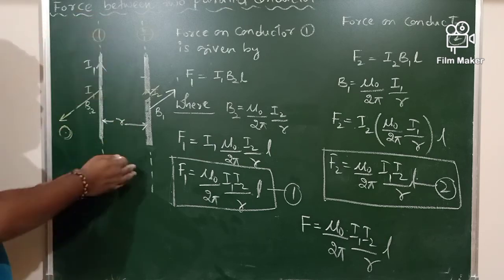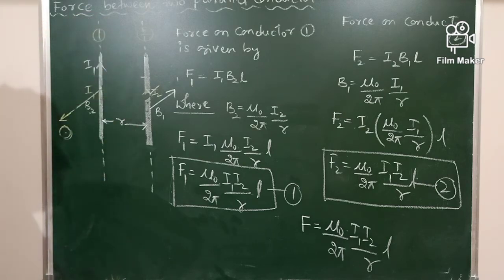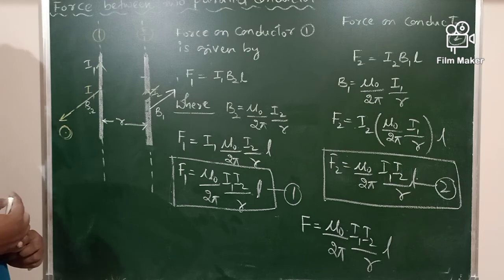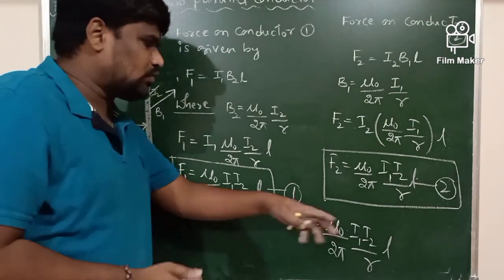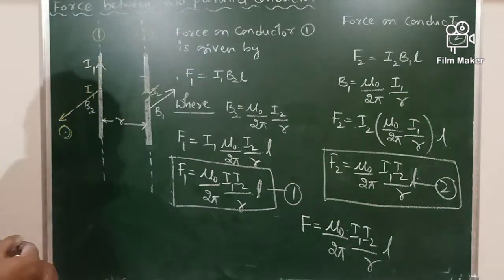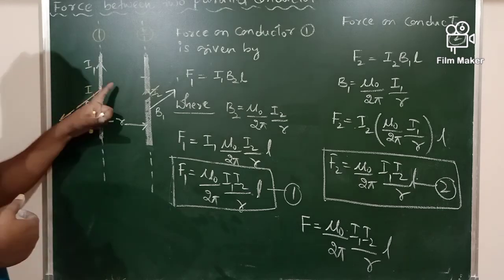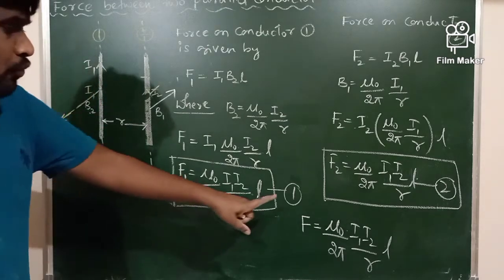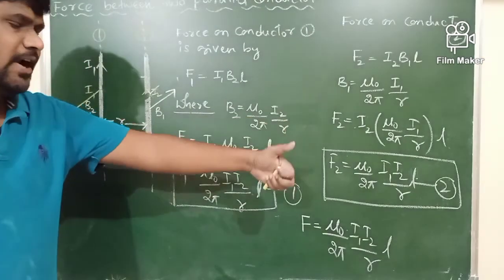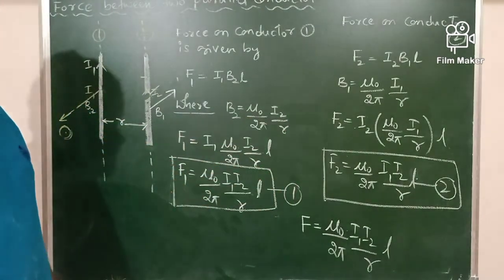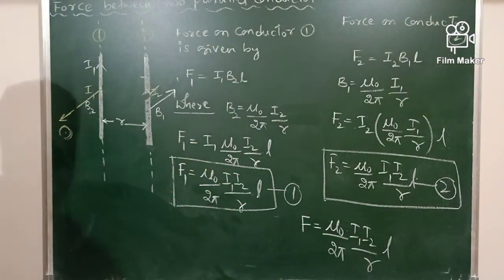So generally the conductors we are taking are infinitely long. That is what will make this formula free from the length of a conductor. It's possible when you are calculating the force per unit length of a conductor. What is force per unit length of a conductor? Force on a conductor divided by the length of the conductor, we will call it the force per unit length of a conductor.